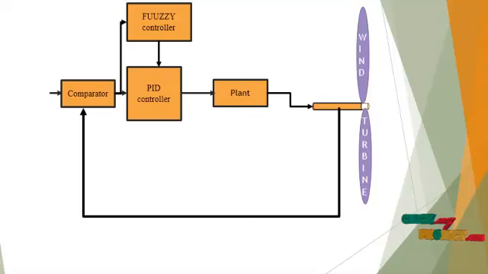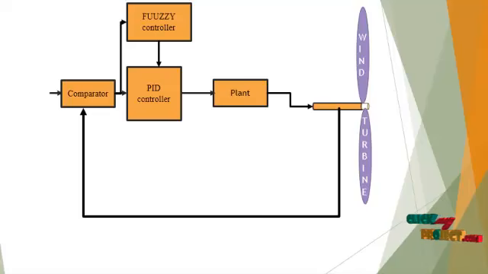The wind turbine is controlled by using PID, fuzzy and adaptive fuzzy controllers. Generally, first we apply only the PID controller, then the overshoot increases, and next we apply the fuzzy controller, the overshoot will decrease, but there are slight changes in the speed of the wind turbine. And next we use the adaptive fuzzy PID controller, then the overall overshoot will be reduced and the overall problem will be resolved by using the adaptive fuzzy PID controller.